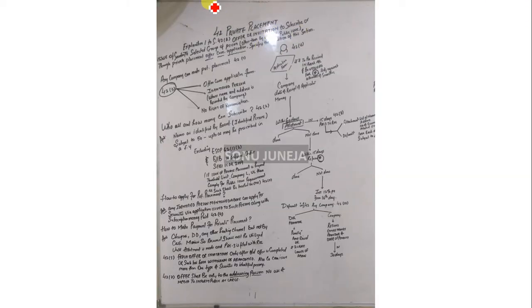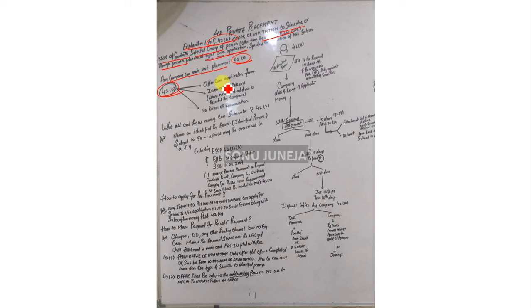Section 42 of the Companies Act 2013 deals with private placement. Explanation to 1 for subsection 3: an offer or invitation to subscribe or issue of securities to a select group of persons, other than by way of public issue, through a private placement offer cum application form. Any company can make a private placement.